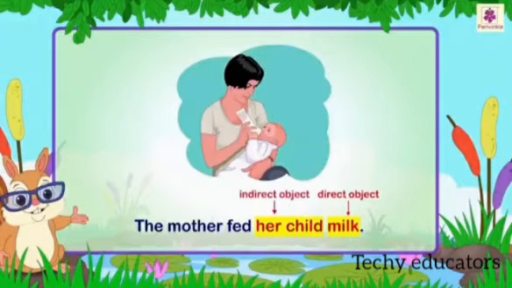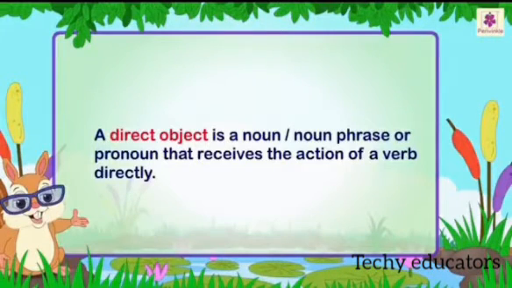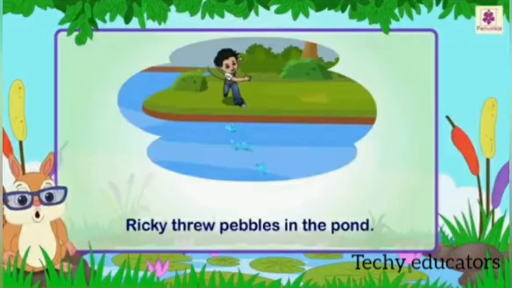Now a direct object is a noun phrase or pronoun that receives the action of a verb directly. The direct object receives the action directly, like the mother fed milk. So milk was the direct object. Ricky threw pebbles in the pond. Pebbles is the direct object.